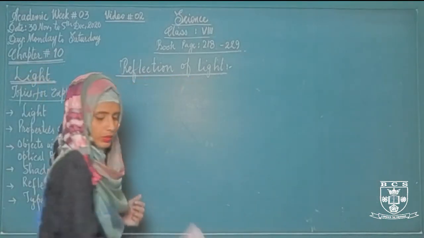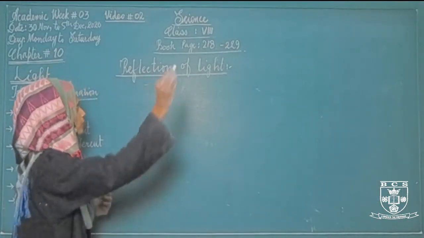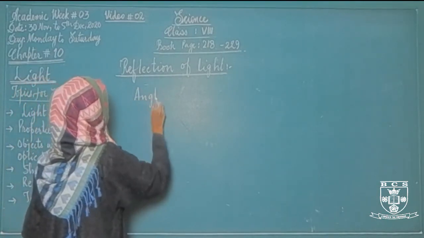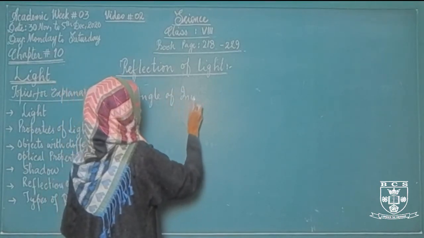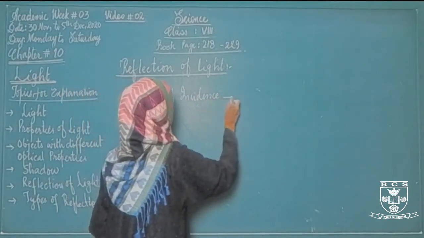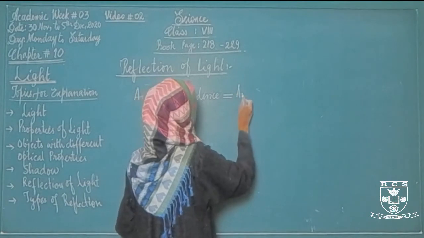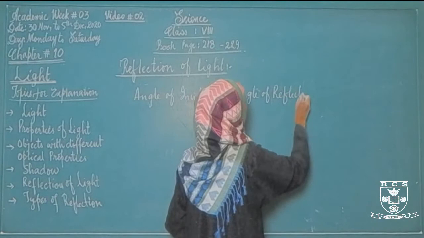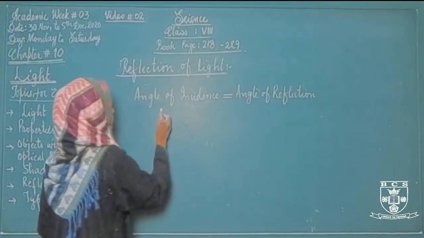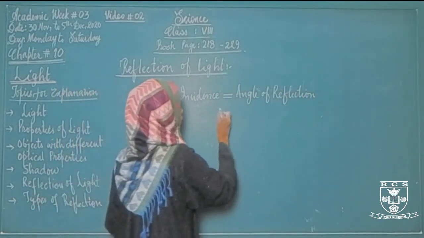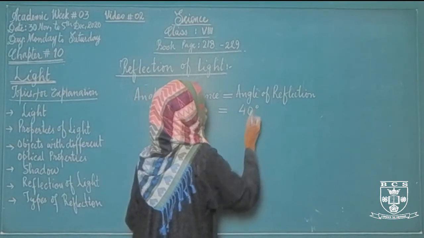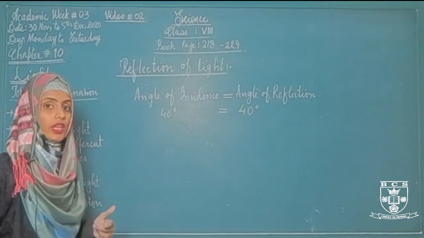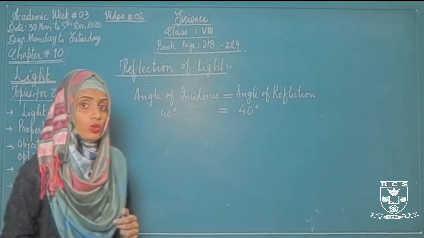Students, always remember one thing whenever you are studying about the reflection of light. Always remember that angle of incidence will always equal angle of reflection. If the angle of incidence is 40 degree, then angle of reflection will always be 40 degree if the light ray is striking on a smooth plane surface.